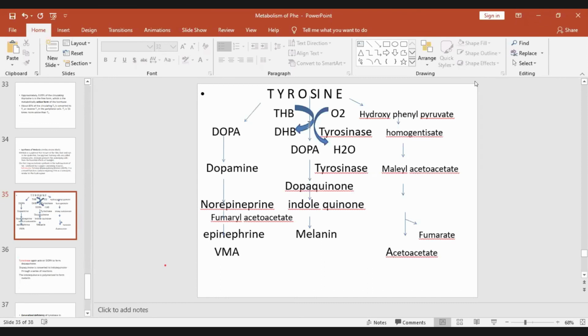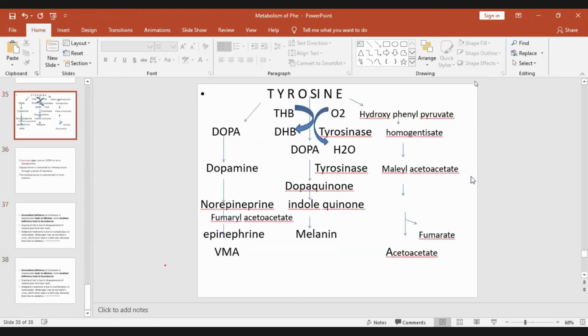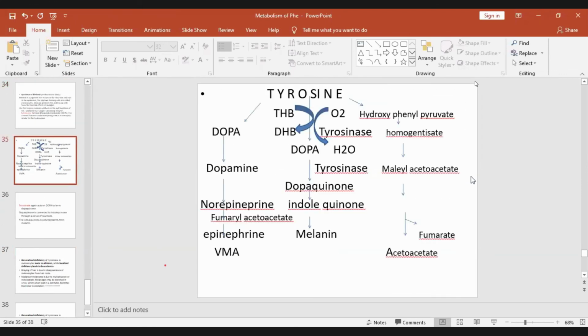So tyrosinase, tetrahydrobiopterin, oxygen. Of course, I have not shown NADPH here. NADPH is necessary for reduction of dihydrobiopterin to tetrahydrobiopterin. The same tyrosinase acts once again on DOPA to form dopaquinone. I have not shown the steps, it's not required. So dopaquinone is formed, and this dopaquinone then forms indolequinone, which polymerizes to form melanin pigment.